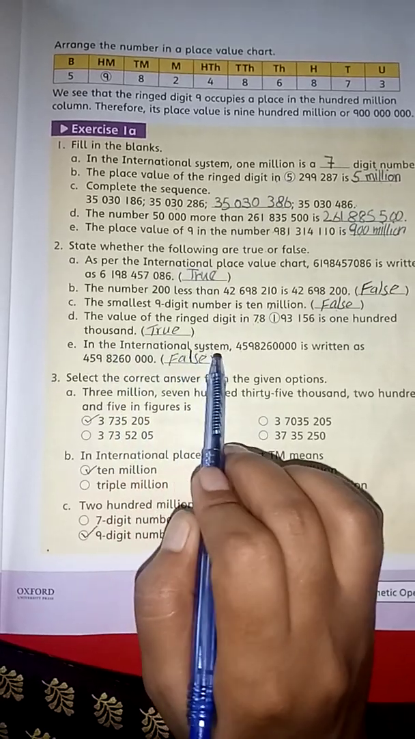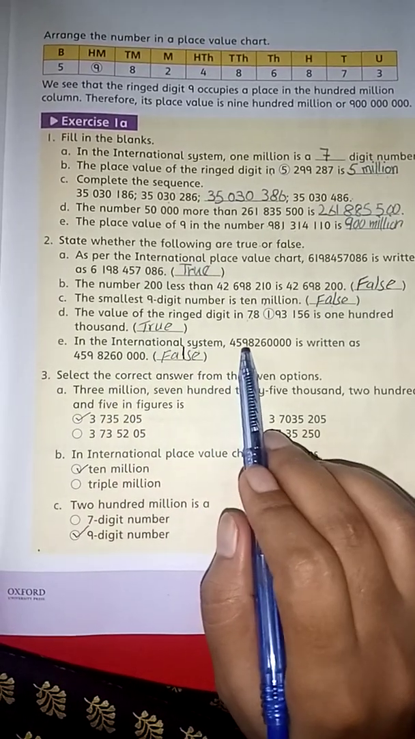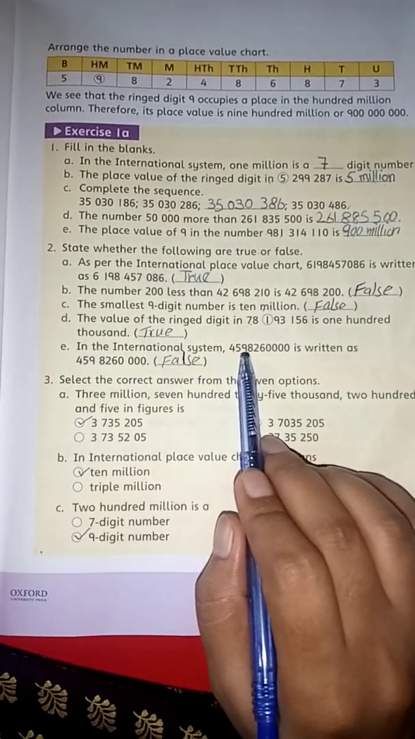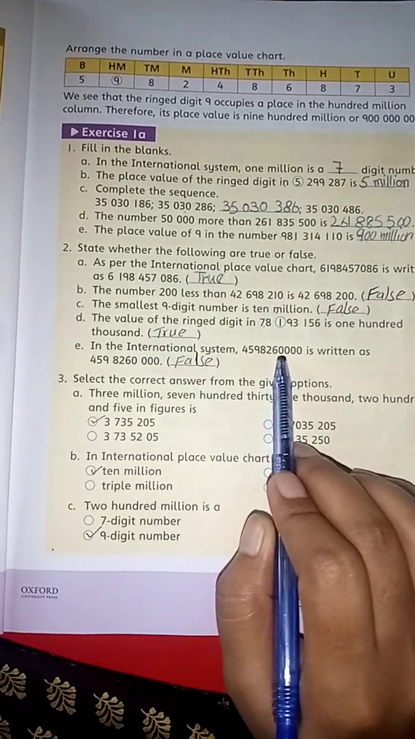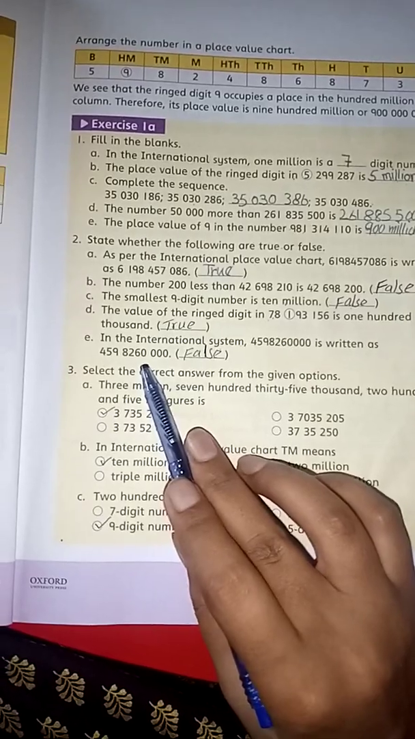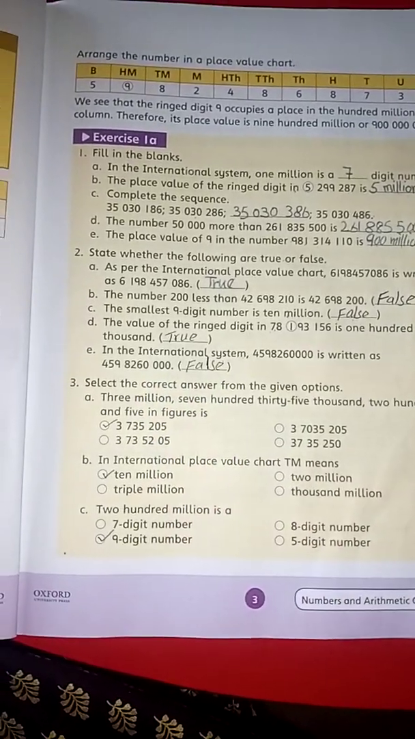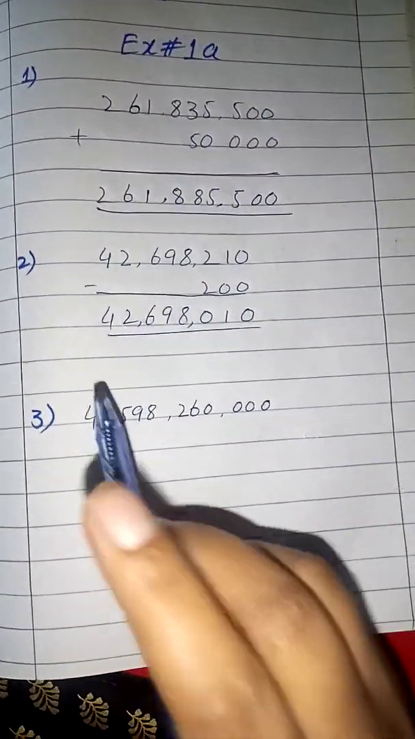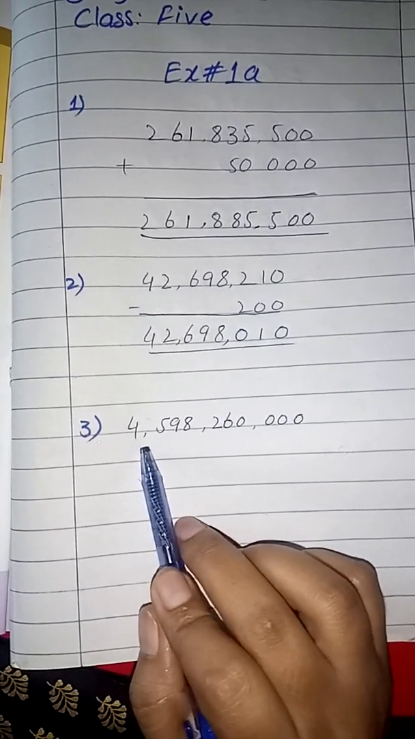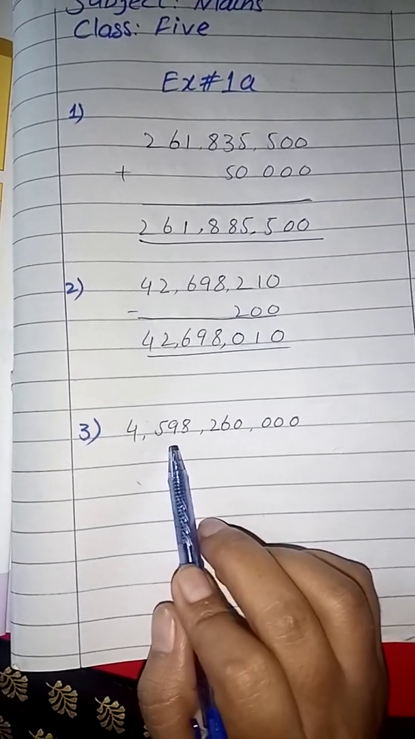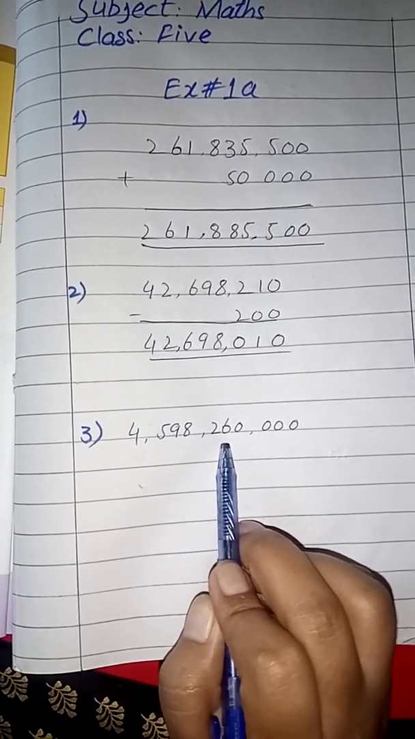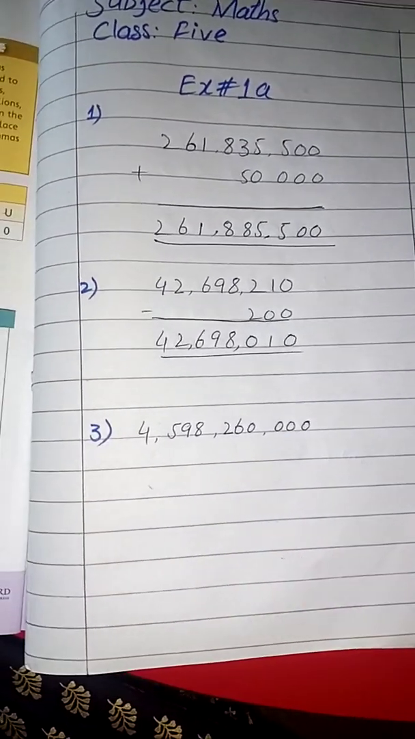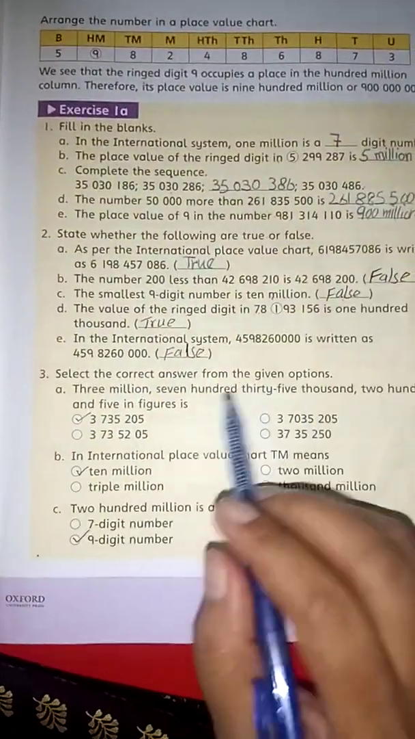In the international system, 4,598,260,000 is written as this. No, it is false. We write this 4,598,260,000. So it is false.